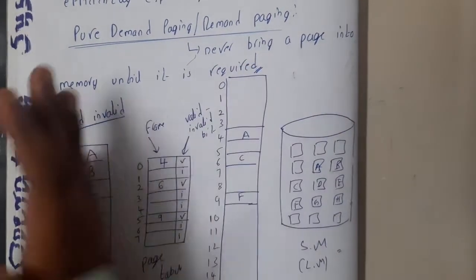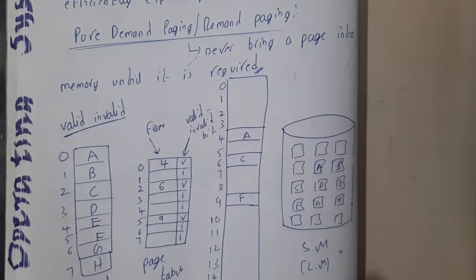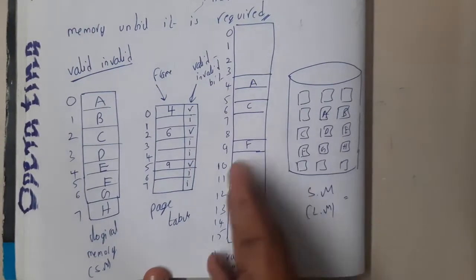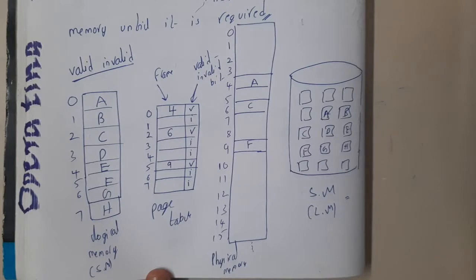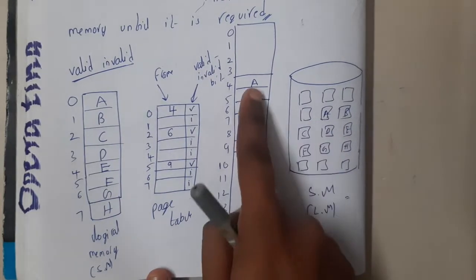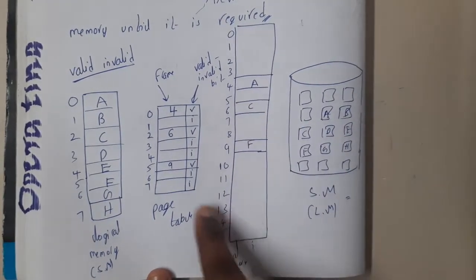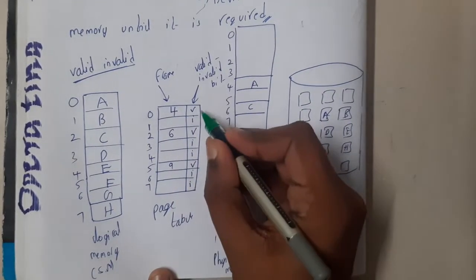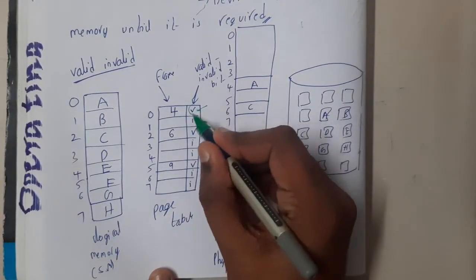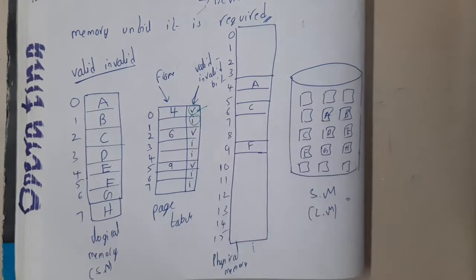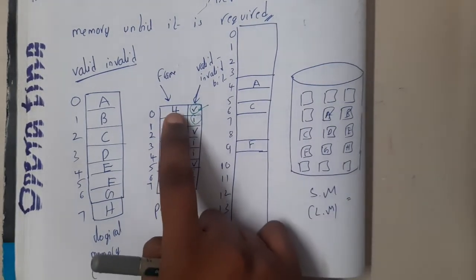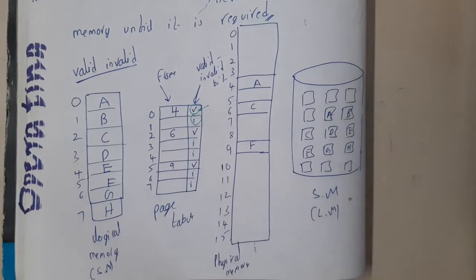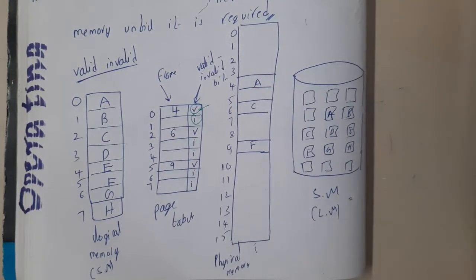Everything is almost the same here also. You can observe from the diagram, right? This is our secondary memory. We will bring some blocks as per our requirement into the main memory, and those items are shown in our page table. Here we are using V and I, guys. V means valid and I means invalid bits, just to say whether there is any kind of frame value inside or not. Just to identify that, we are using these.